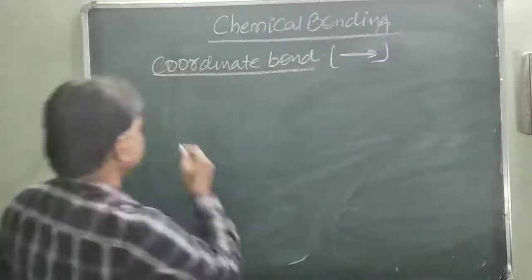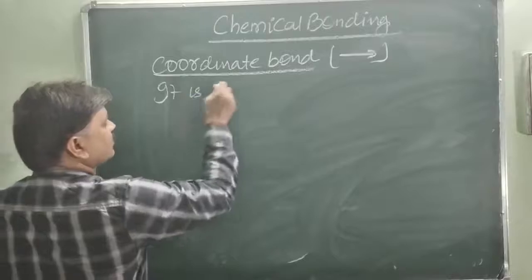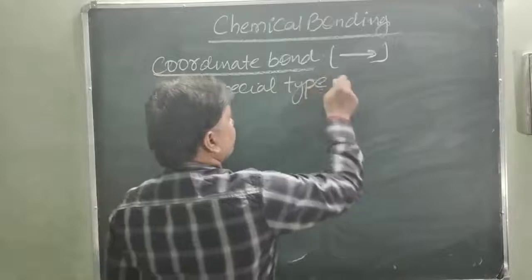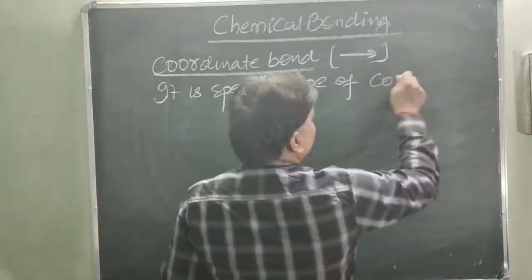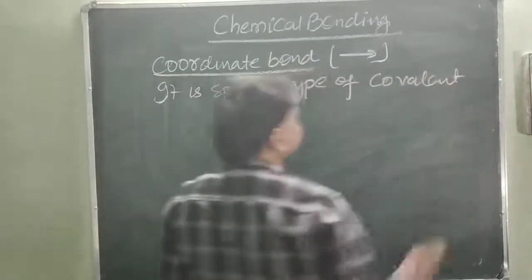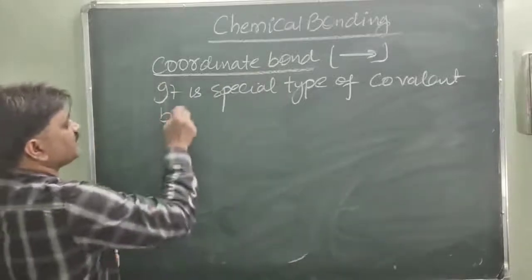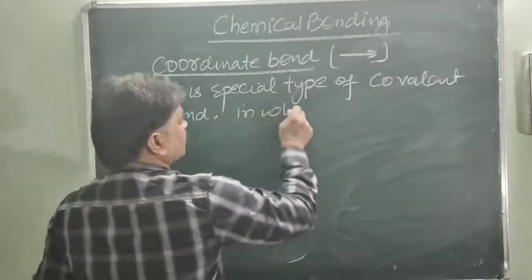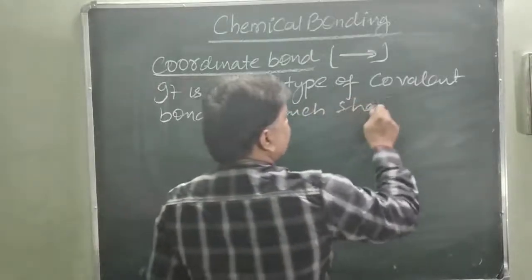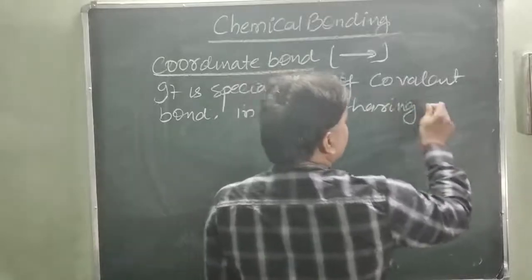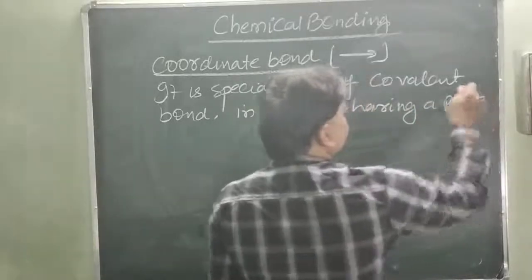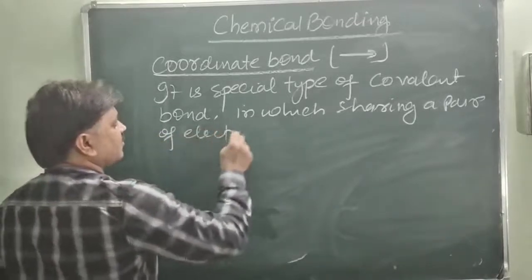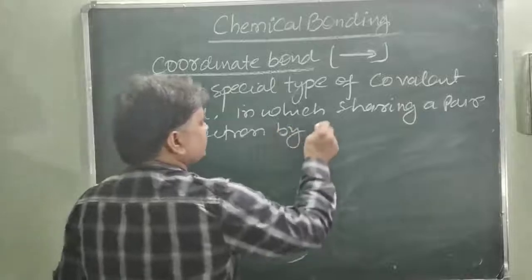So the coordinate bond is a special type of covalent bond in which sharing a pair of electrons is done by only one atom.